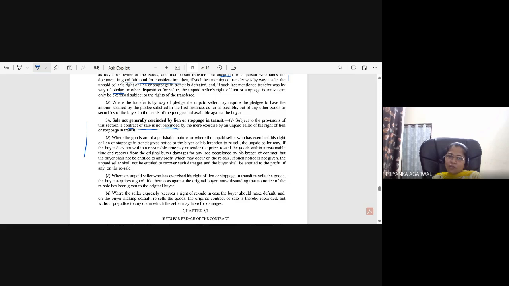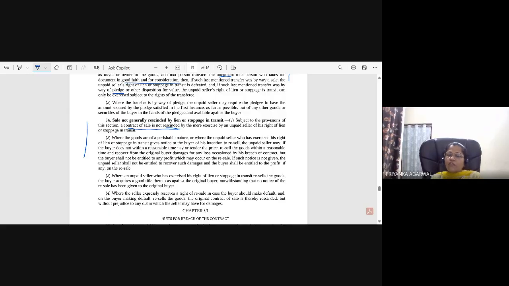And if he has sold it for, suppose, 110 rupees, then that 10 rupees profit the seller will retain. But that is only possible when the seller has given a notice to the buyer of his intention to resell. However, this notice is not required to be given in case of perishable nature of goods. Third is your if